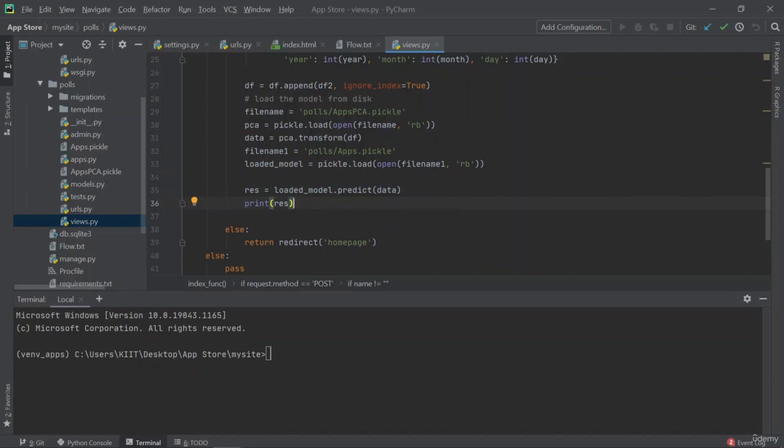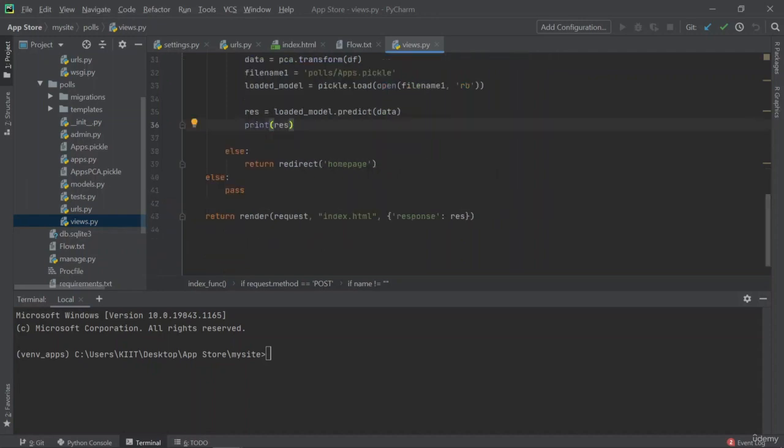So with this, we were able to send the data from the front end to the back end, right? And then from the back end, we were able to process it to find the result. And the last thing that we are going to do is send that result back to the front end. And how that is done is you can see that there's the return render function. And in the render function, we have this, which is called context. So as response, I'm sending the result, right?